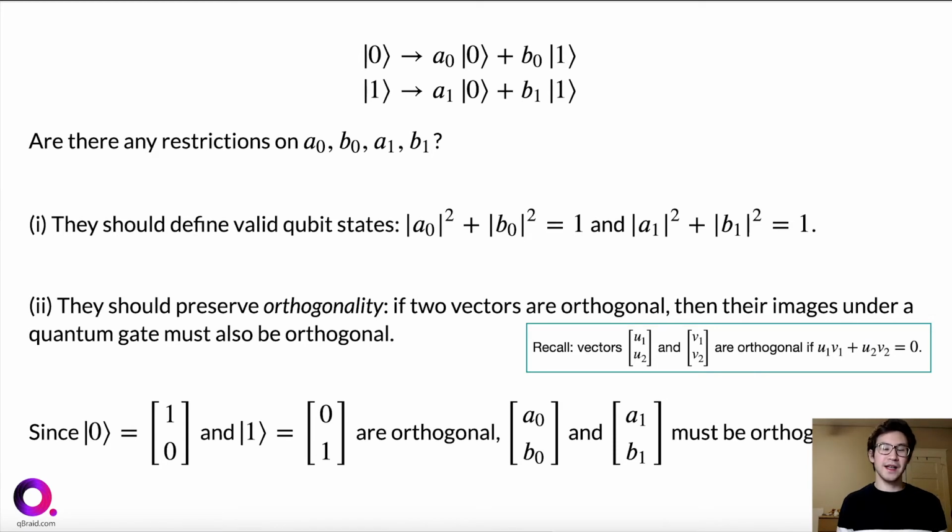And now I want to emphasize that this second condition is not something that we have deduced from anywhere, but rather it is just a rule of quantum mechanics. So quantum gates have to be such that they preserve orthogonality.